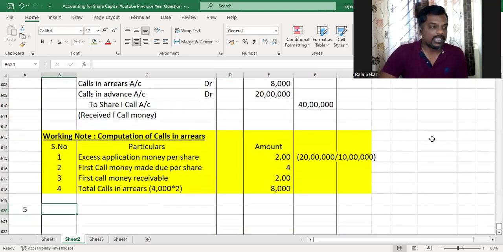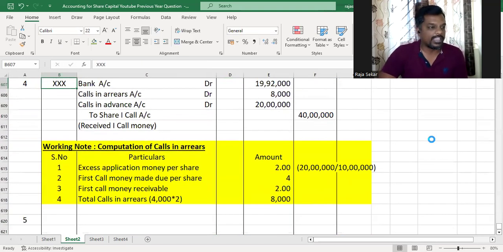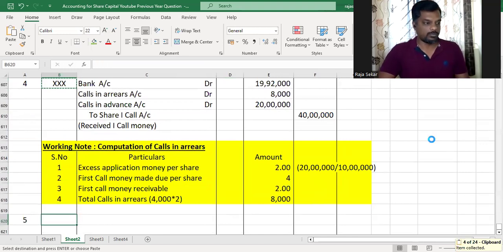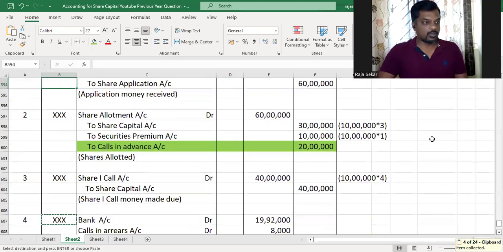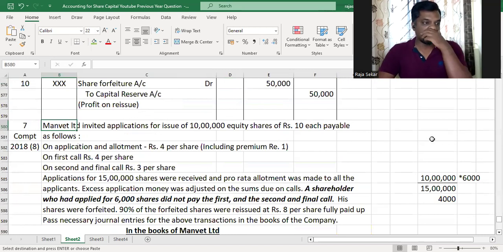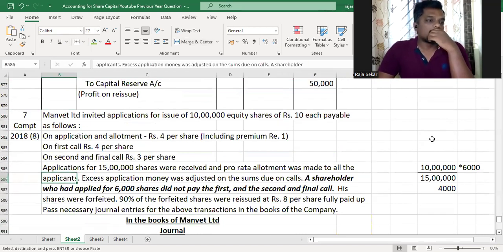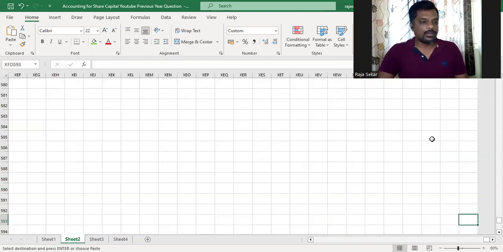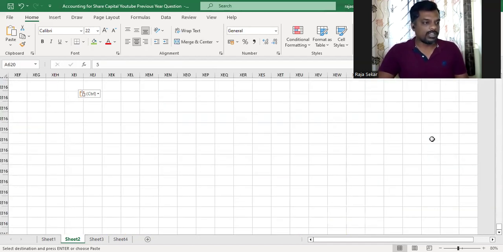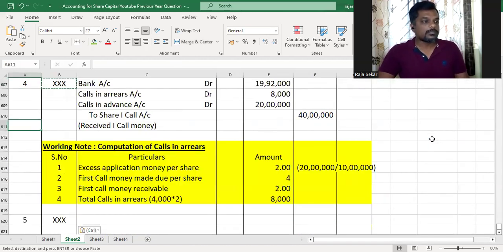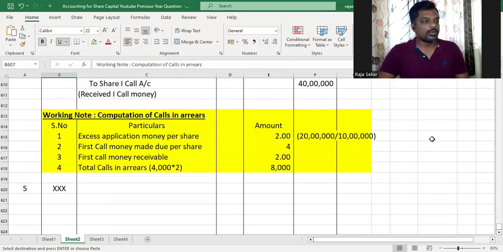So that's it. And now we've got to make the second call due. The question has told us to do that. He didn't pay the first call and the second and final call, which means we made the second call due and he didn't pay that. So we're making the second call due.